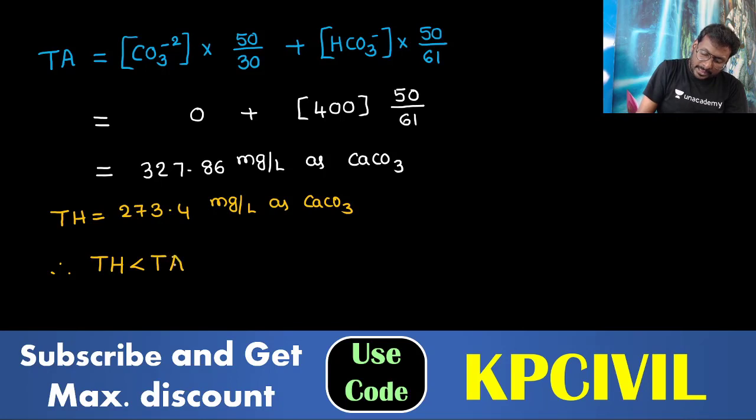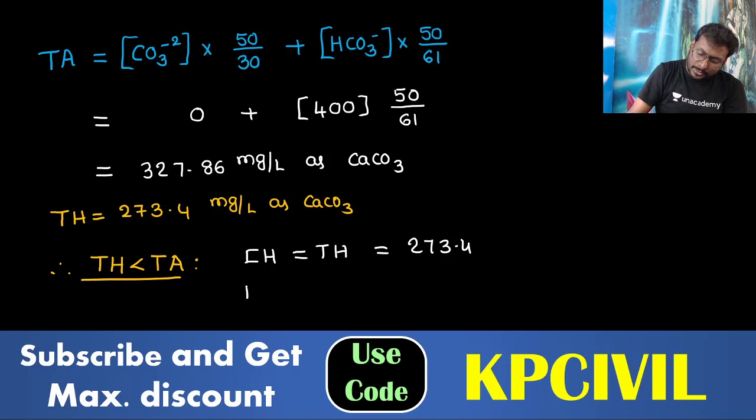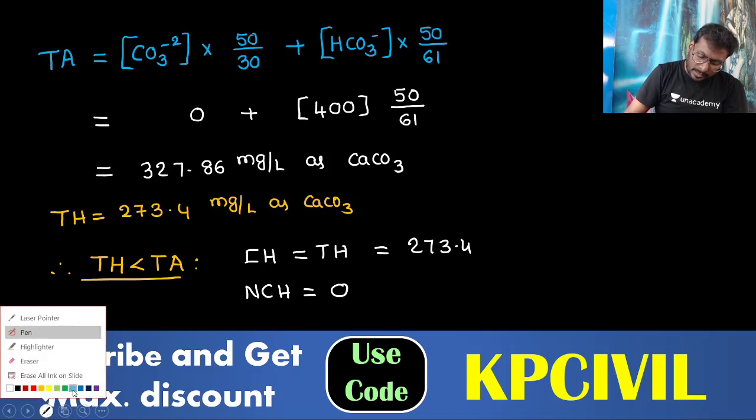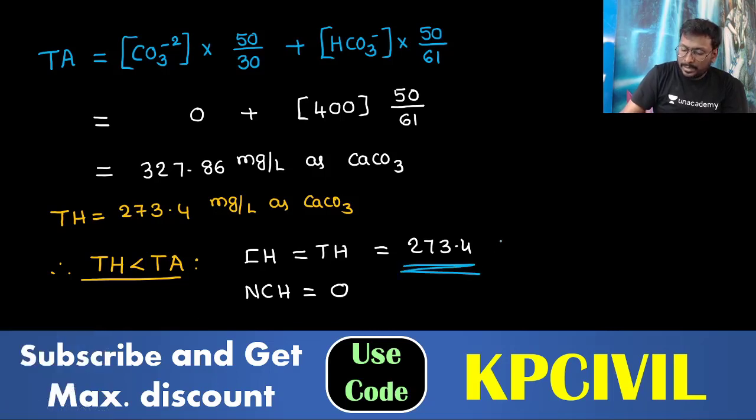If the relation is like this, what can we conclude? Carbonate hardness CH is equal to TH, 273.4 mg per liter as CaCO3, and NCH is equal to 0. So our answer related to carbonate hardness is 273.4 milligram per liter.